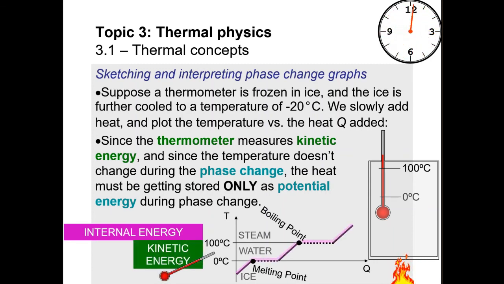And the kinetic energy is linked to the change in temperature. So in this part we have a change in temperature, we have kinetic energy, and also in this part we have a change in temperature, we have kinetic energy. Potential energy happens during the phase change.